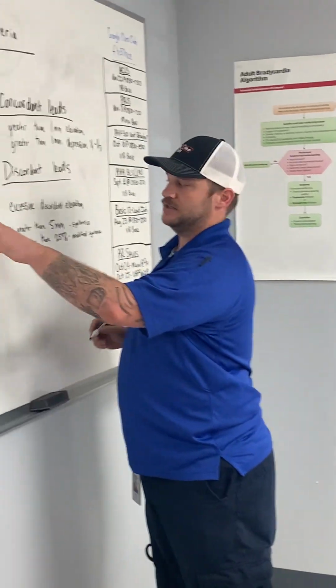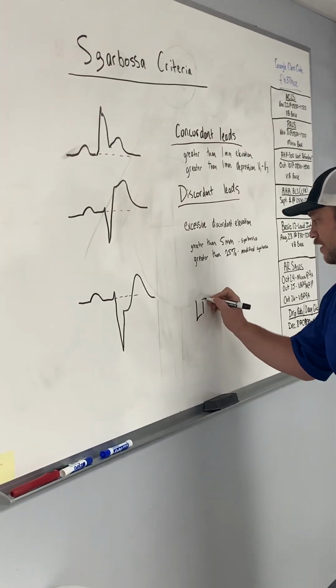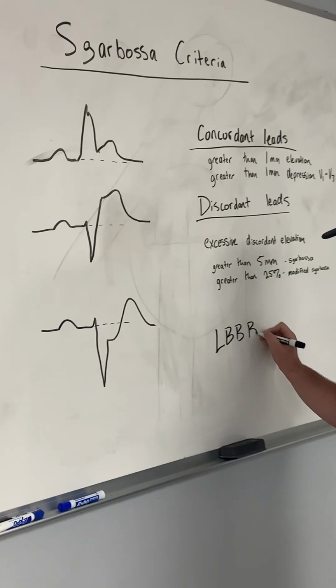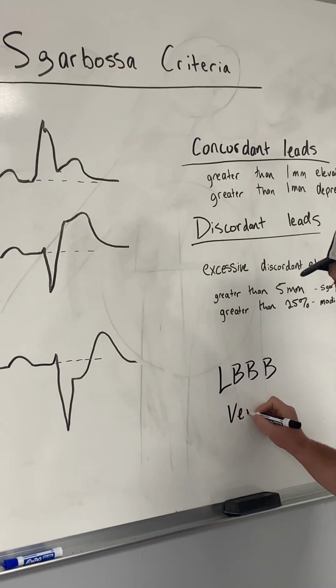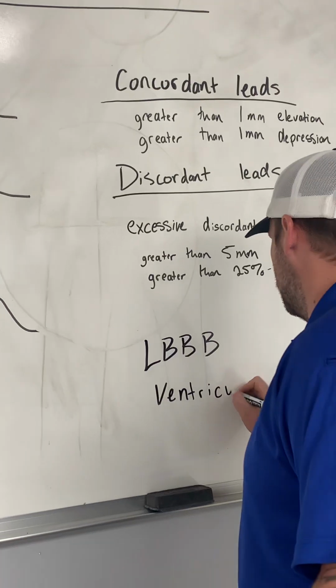So basically Sgarbossa Criteria is the criteria used for diagnosing STEMI or STEMI equivalent in a left bundle branch block. So it can be a left bundle branch block or a ventricular paced rhythm.